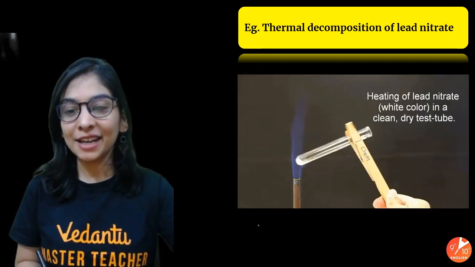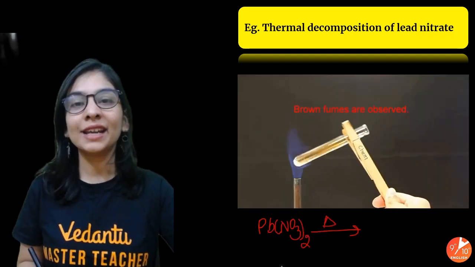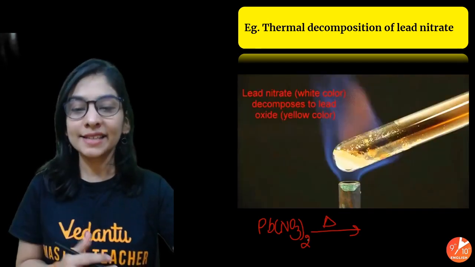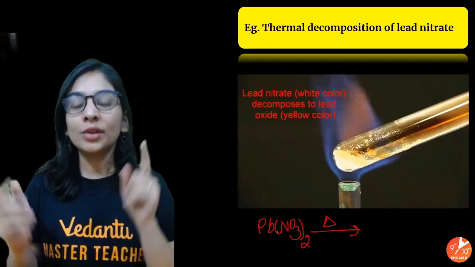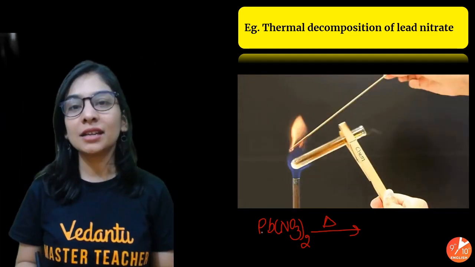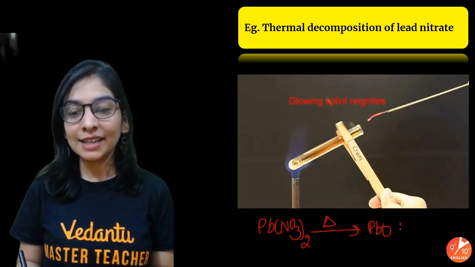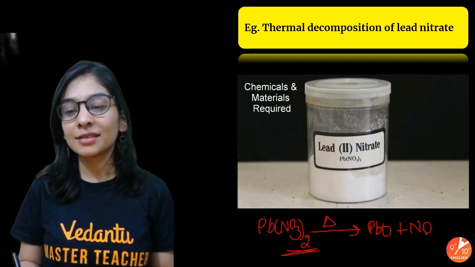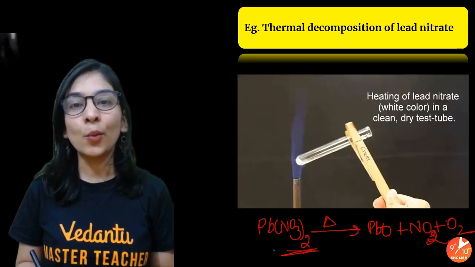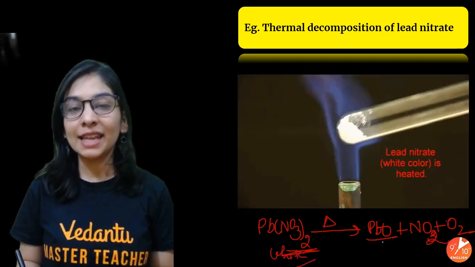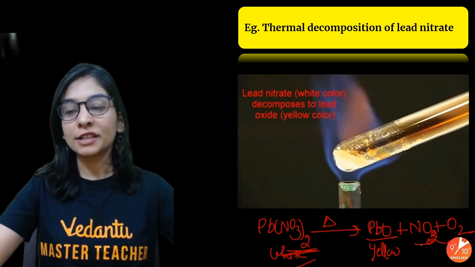So there's one example in front of you, that we have taken lead nitrate as a single substance. We heat it. For heating, we can use this triangle symbol, also called the delta symbol. Do remember, whenever metal salts are heated, they will break down in such a way that the metal, as it's heating in air, will give you metal oxide. Look at this, very famous and very good. You got lead oxide and the rest of our substance gives some gases that come out. So do see that a white colored substance decomposed to give lead oxide, that's yellow in color. Reddish brown fumes, that's NO2 gas, also oxygen released.